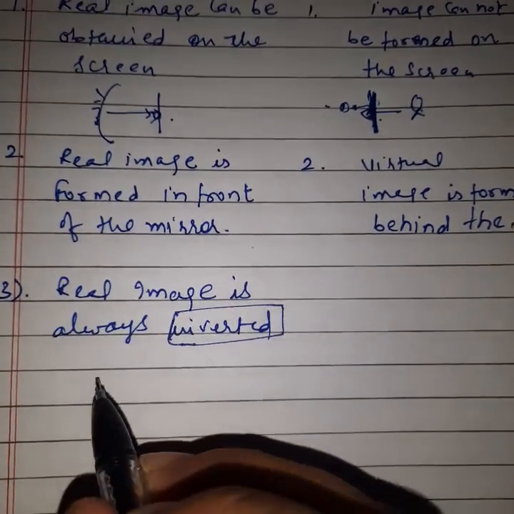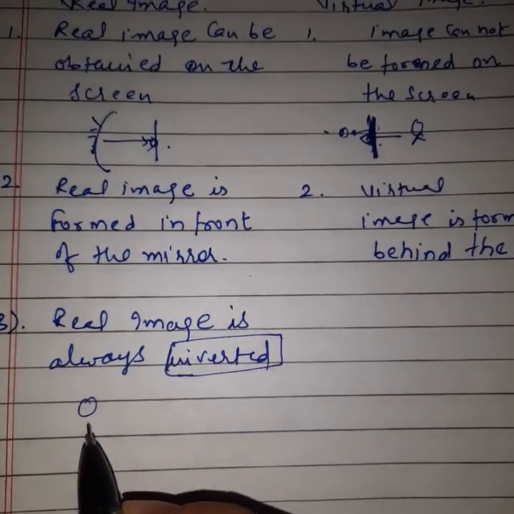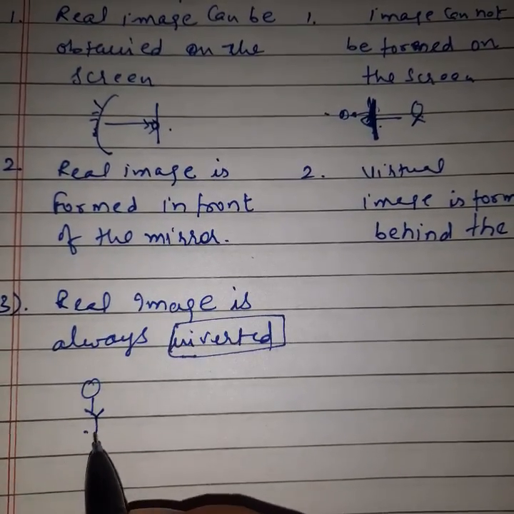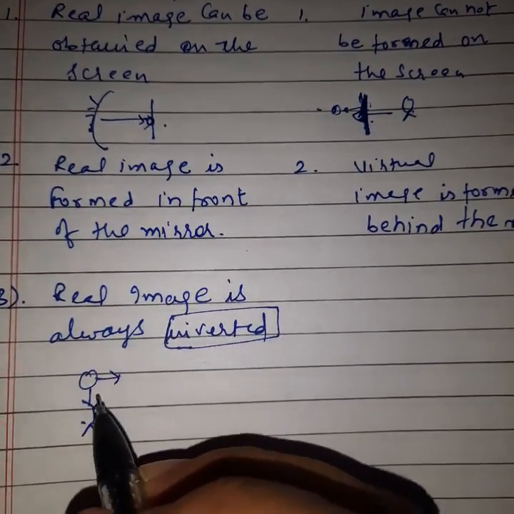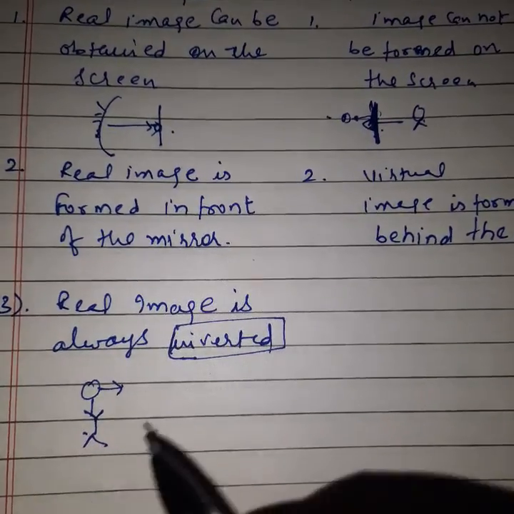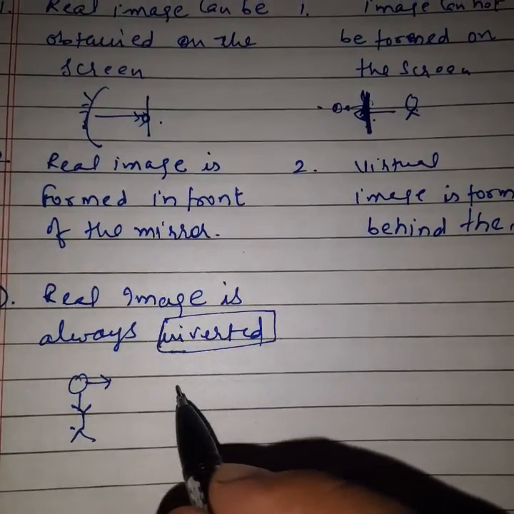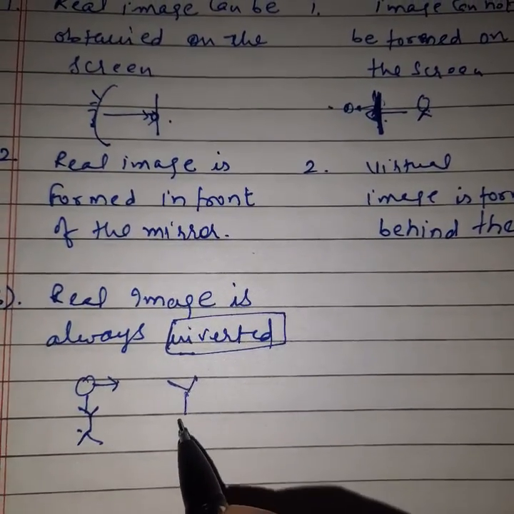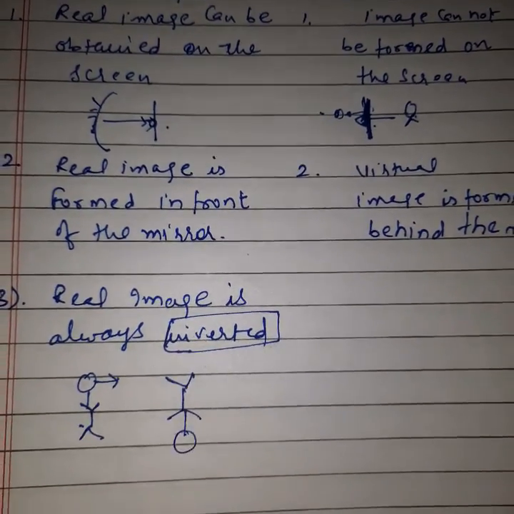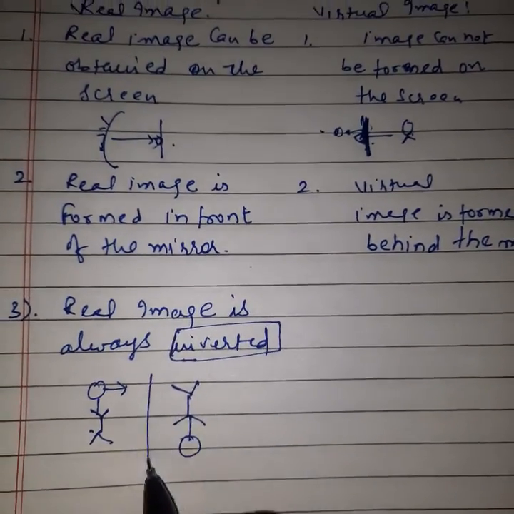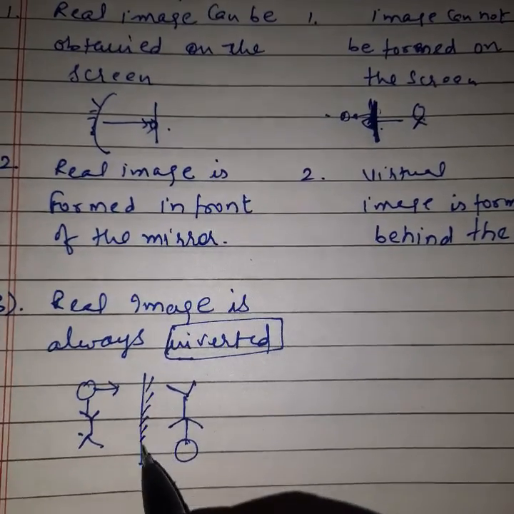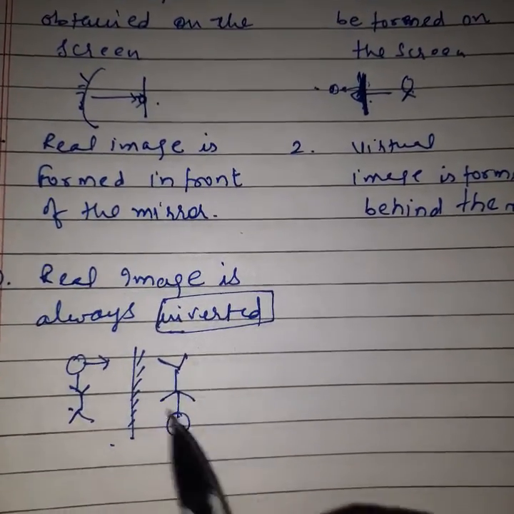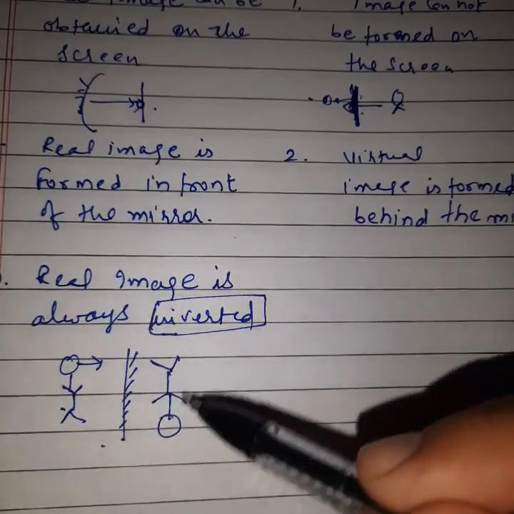If you are standing in front of the mirror, your head is upside and your feet are downside, but inside the mirror your legs will be upside and your head will be downside. So a real image will be inverted. Inverted means in the opposite manner. Clear?